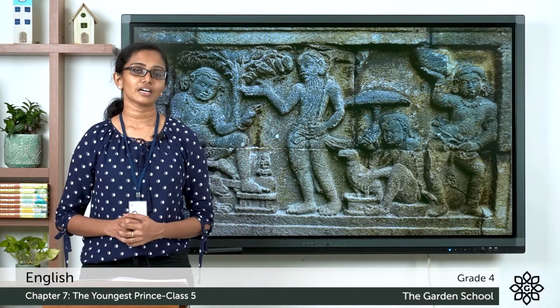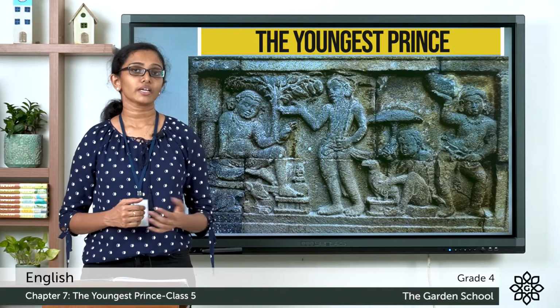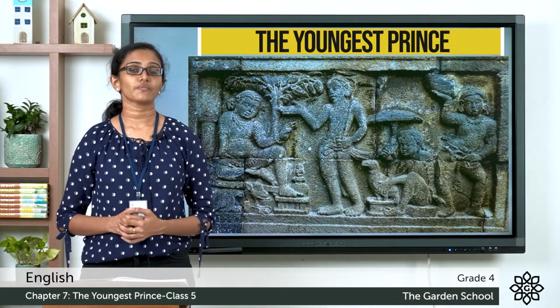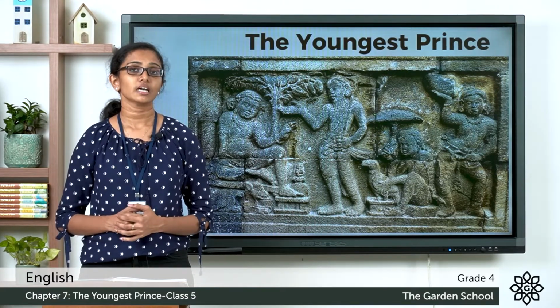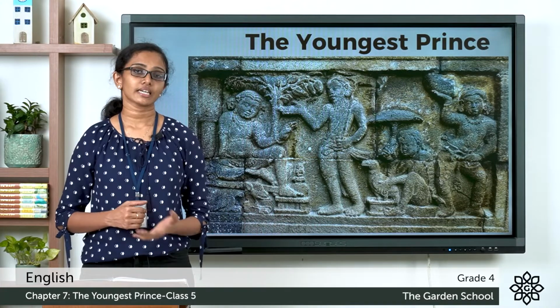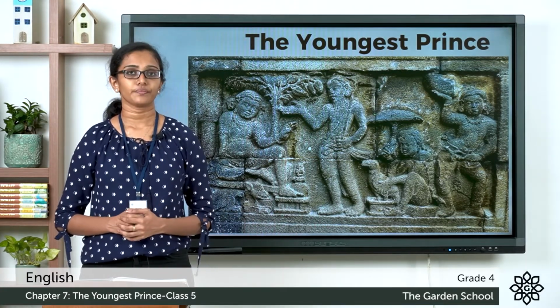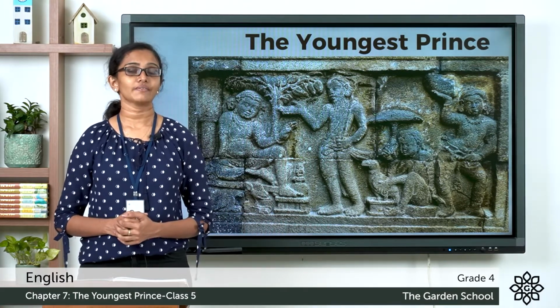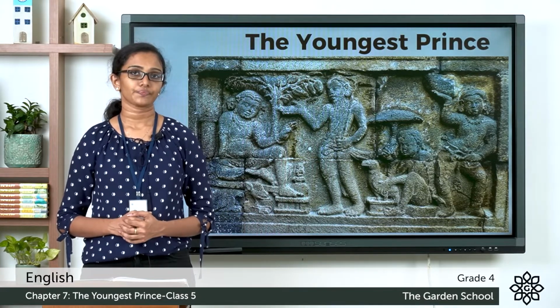Today, we are going to learn a play. It's called The Youngest Prince. This is a story adapted from a Jataka tale. And this play describes the story of a young prince, even though he was the youngest of the three sons, how he inherited the kingdom from his father following the advice of his teacher. So, all of you please turn to page number 111 of your English reader. Let's read the play, The Youngest Prince.